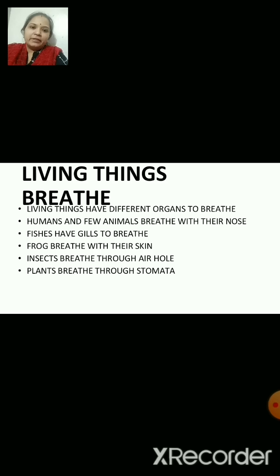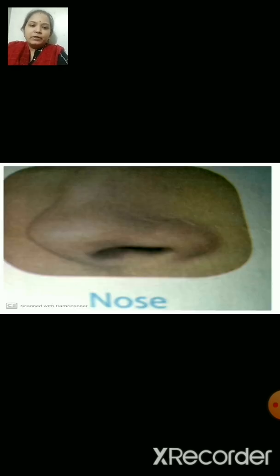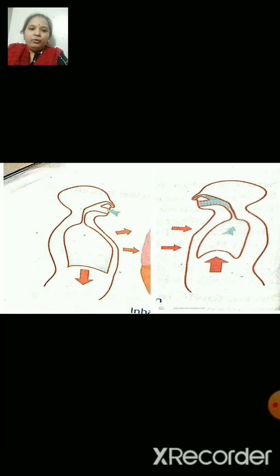Now have a look at the pictures. We breathe with our nose. Now, in this picture, you can see that when we breathe in, the chest becomes bigger on the left hand side. Whereas on the right hand side, you can see that when we exhale, the chest goes down. So this is how human beings breathe.